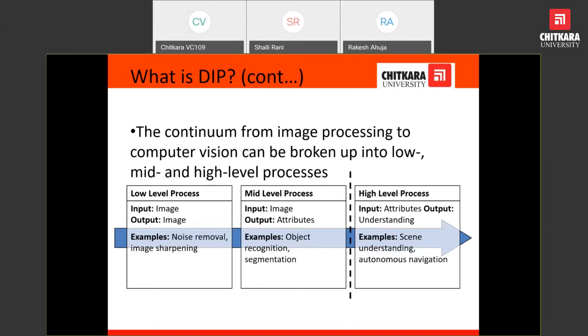You can see this in between these two colors. This is termed as an edge. An edge is termed as such when there is a sharp variation in intensity. Here you can see the intensity, suppose, ranges from 0 to 255.